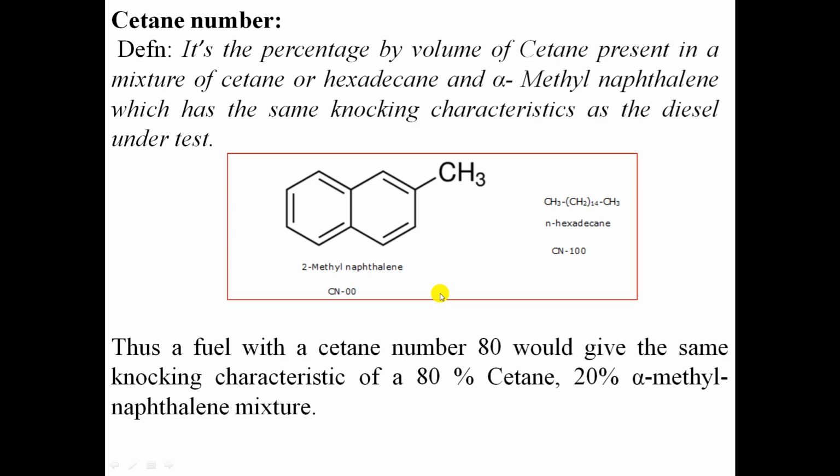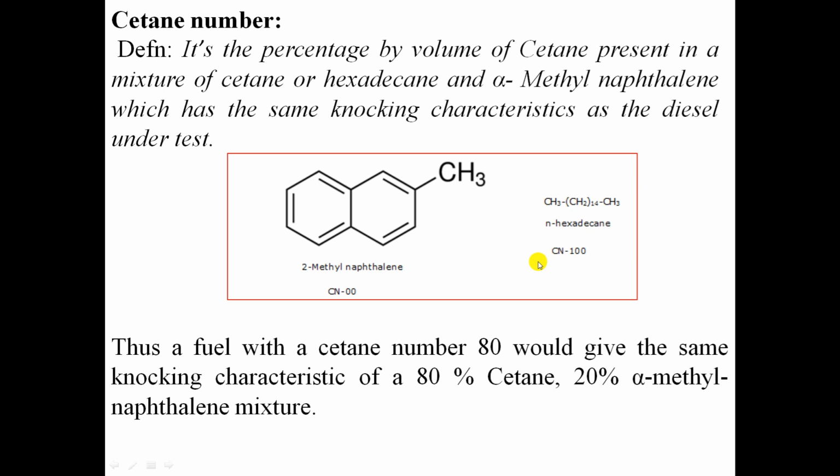Now we are going to discuss the cetane number. It is the percentage by volume of cetane present in a mixture of cetane and alpha methyl naphthalene, which has the same knocking characteristics as the diesel under test. That means cetane number is the percentage of cetane, or N-hexadecane, which is present in the mixture of 2-methyl naphthalene and N-hexadecane.